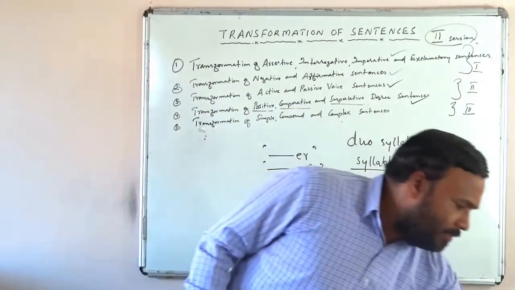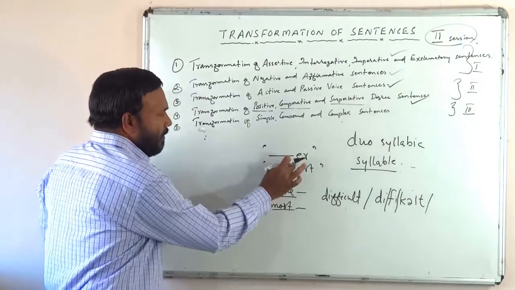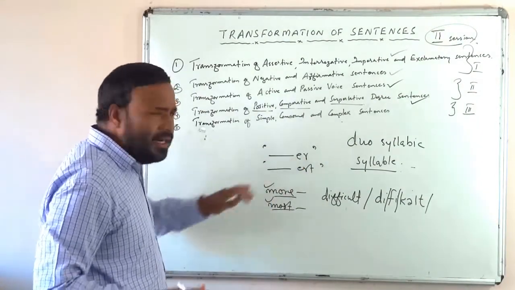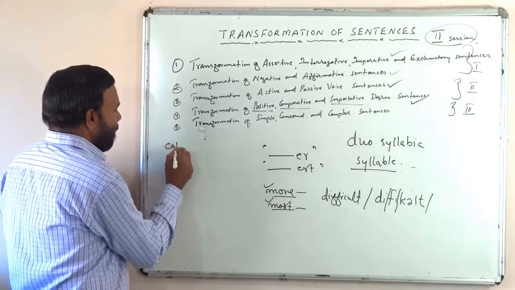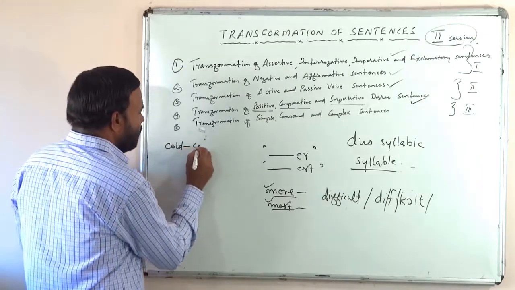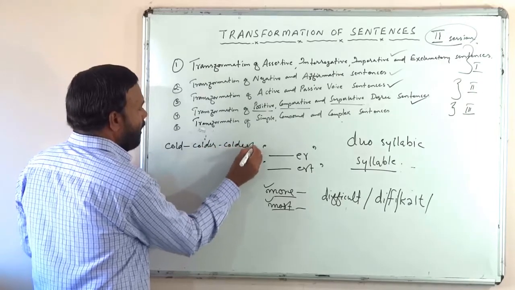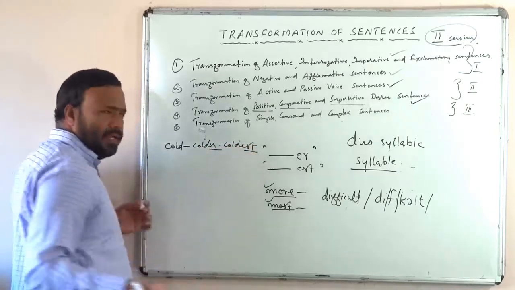Anyway, I will show you some examples for this. For a monosyllabic adjective, simply add er and est. Cold, only one syllable. Cold, colder, coldest. Adding er and est.